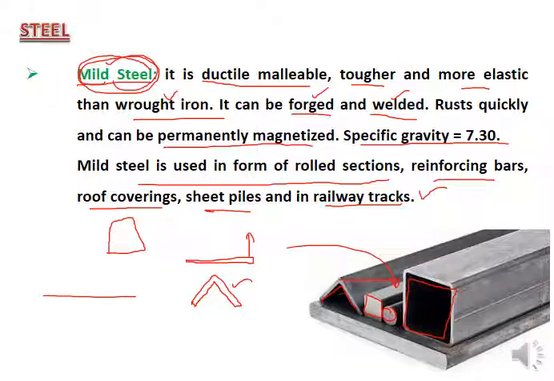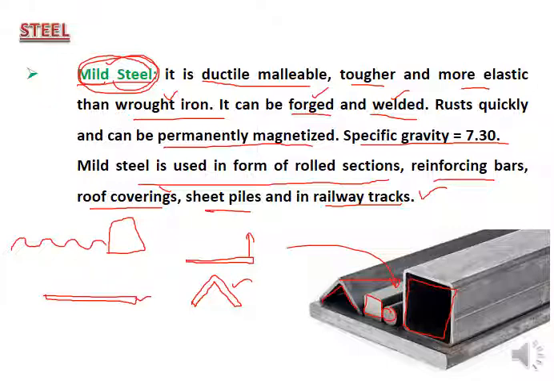Reinforcing bars, in the next slide also we will discuss about that. That typical saria you are using in construction of your own buildings, in any type of load bearing, to cast the columns and beams, and also for casting of slabs, you use the steel bars. These steel bars are also called reinforcing bars. For roof coverings, these corrugated sheets you are using, many times maybe you have seen, are made up of steel. These are used as roof covering.